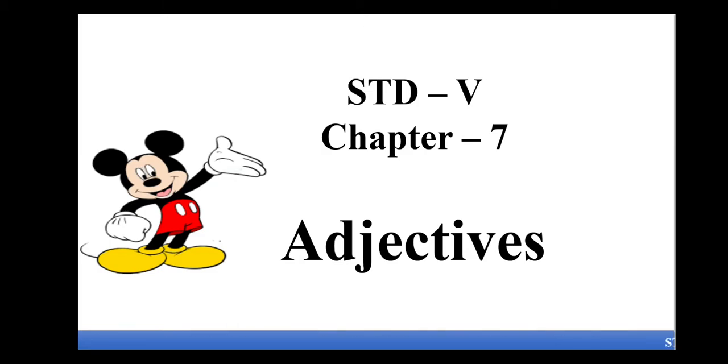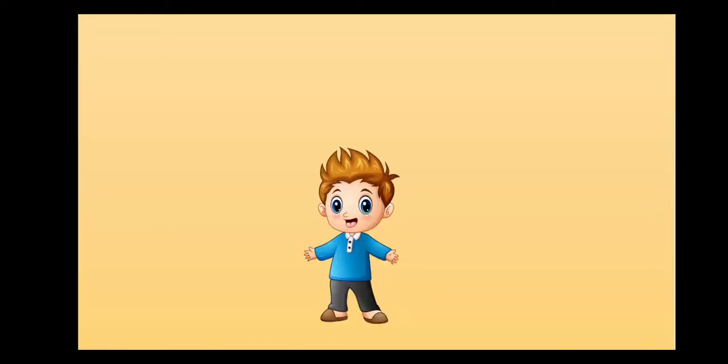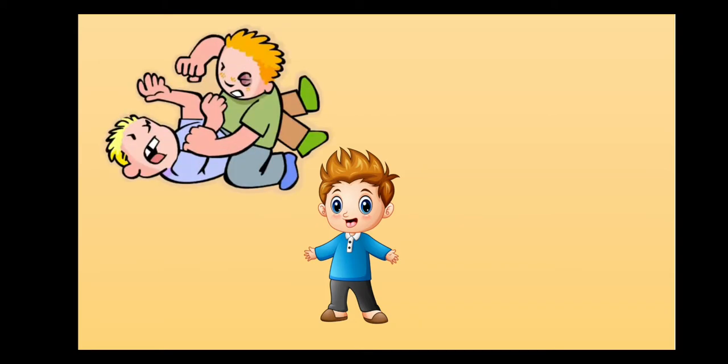Okay. This is for standard 5 and the number is chapter number 7, adjectives. Let's have a look. So here you can see the picture of a boy. He is a boy. But do we know what kind of boy he is? Any describing word is used? No. Let's have a look at some examples.